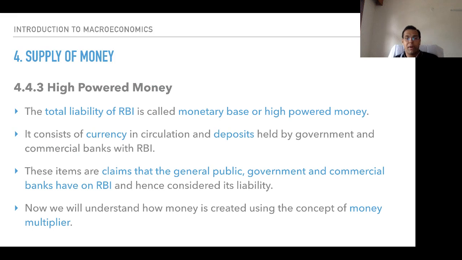The third is high powered money. The total liability of RBI, what RBI owes, is called the monetary base or high powered money. It is called the monetary base and it is called high powered money.